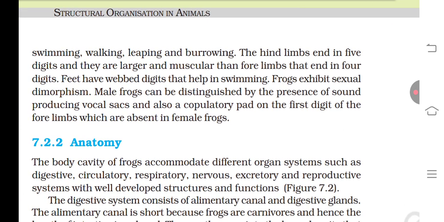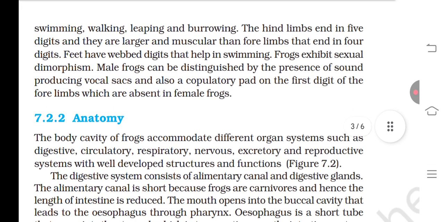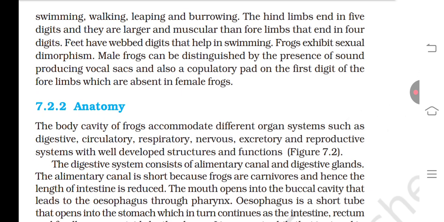The forelimbs and hind limbs help in swimming, walking, leaping, and burrowing. The hind limbs end in five digits. They are larger and more muscular than the forelimbs that end in four digits. Feet have webbed digits that help in swimming.